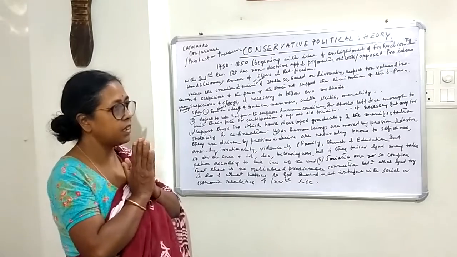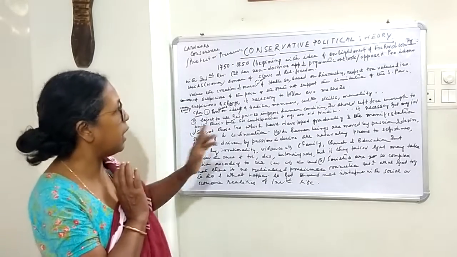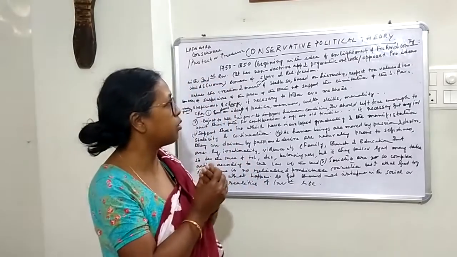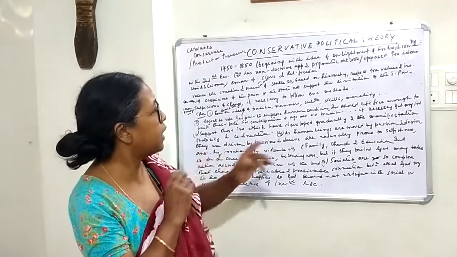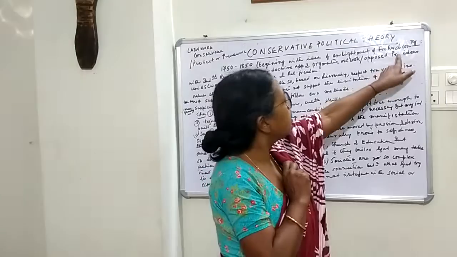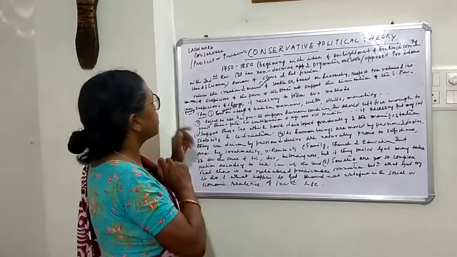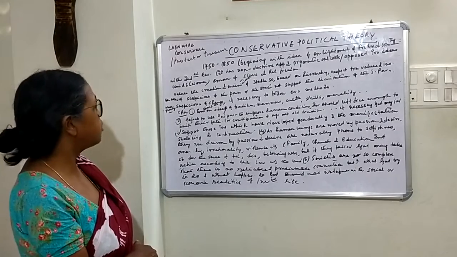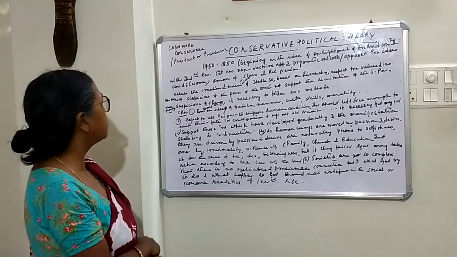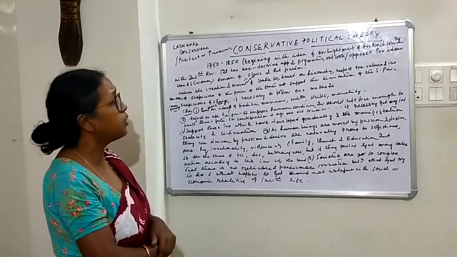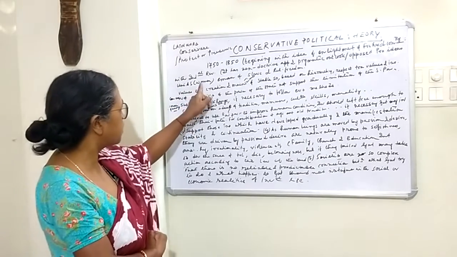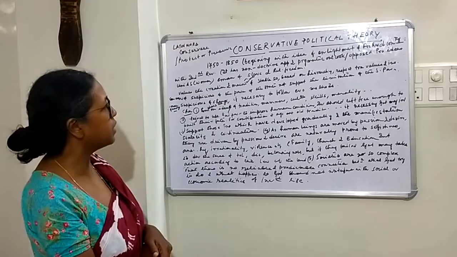So it is a loose thinking maybe, and they have adopted a pragmatic, practical outlook also. But in spite of that, they opposed any ideas which are not traditional. For example, they were against universal adult franchise, particularly women's franchise.